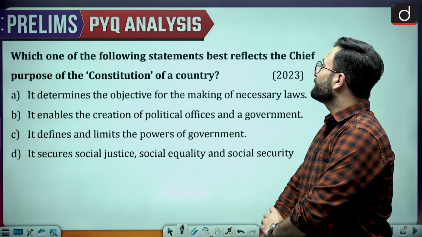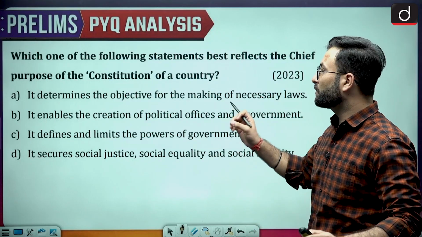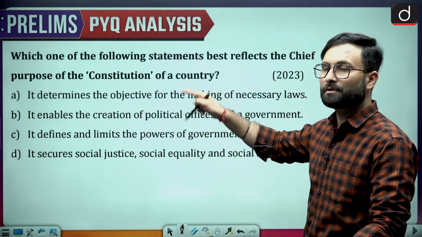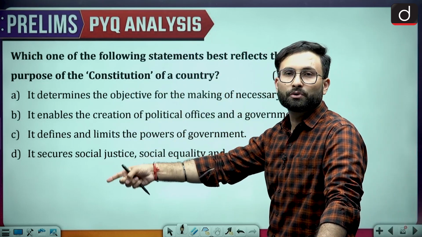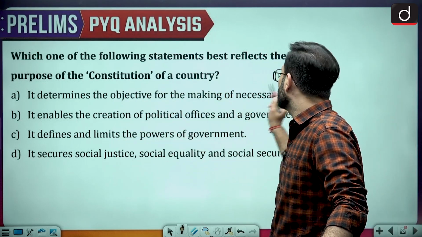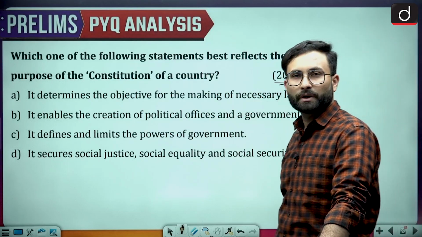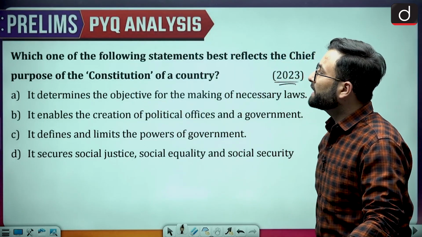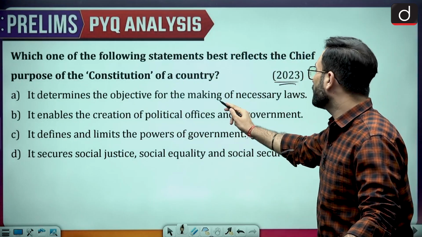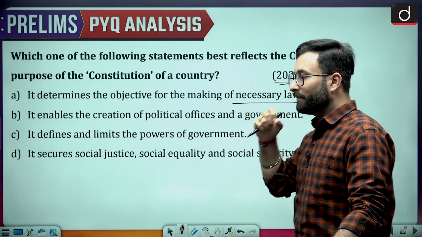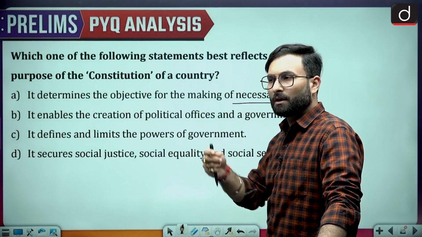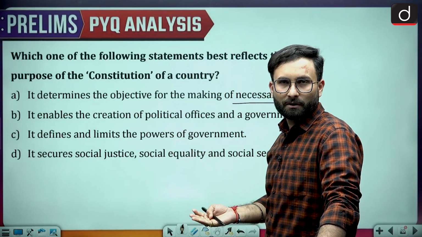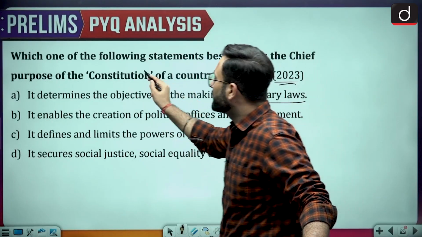which of the following statements best reflects the chief purpose of the constitution of a country? What is the purpose of the constitution of a country? I told you that they are asking conceptual questions recently. This is something which has been asked in 2023. So let's see. It determines the object for the making of the necessary laws. Now, when we talk about constitutionalism, law can be made by the executives as well. Okay, why is that? We are talking specifically about the constitution.